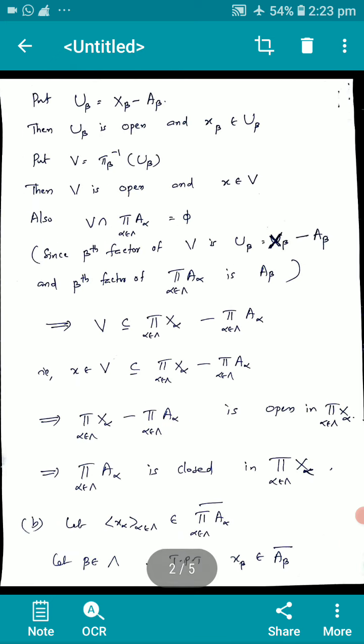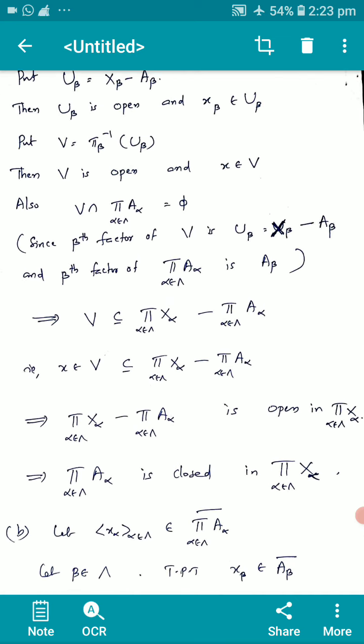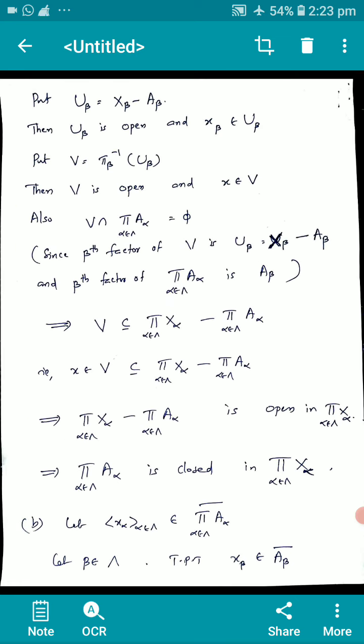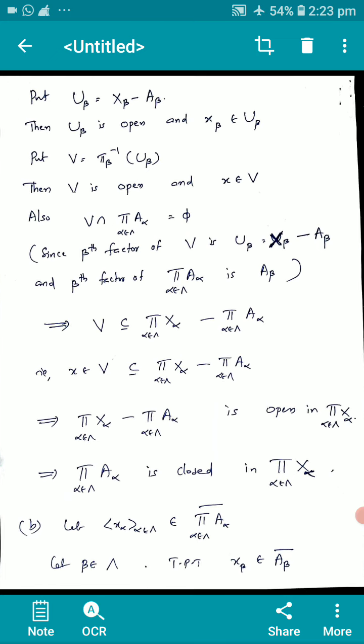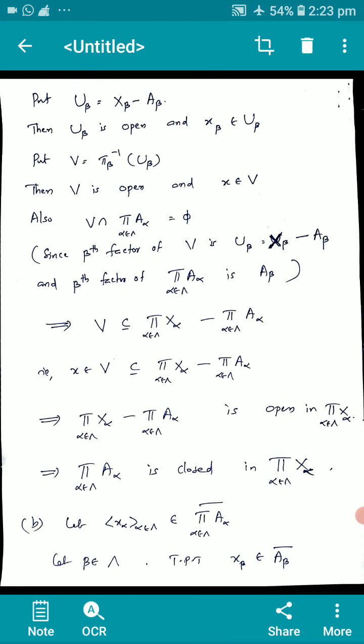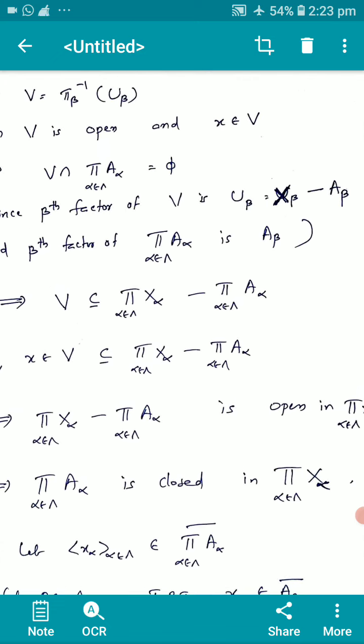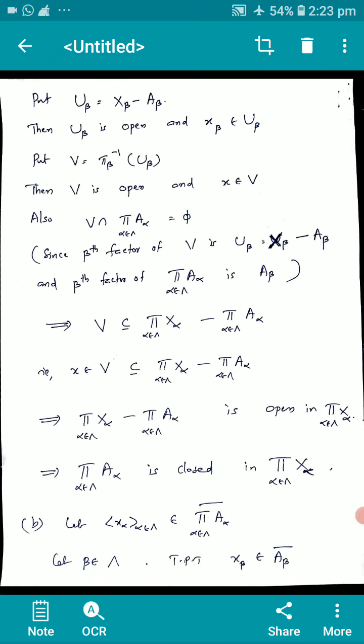Put U_β equal to X_β minus A_β. Then U_β is open and x_β is an element of U_β. Put V equal to π_β inverse of U_β, where π_β is a projection map. Then V is open and x is an element of V. Also V intersection the product of A_α is equal to φ.